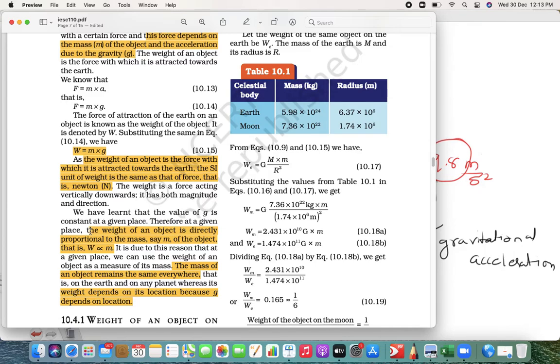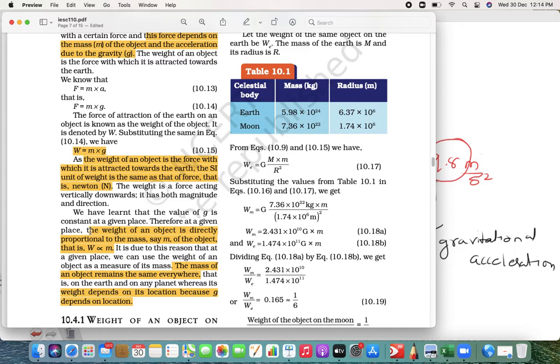If you change your location, meaning if you go somewhere else, then your weight will also change, right? Understood everyone what I am trying to say? Your weight will also change. So that is what we have to understand. Mass and weight are two different things, and they depend upon a very simple and clear logic.